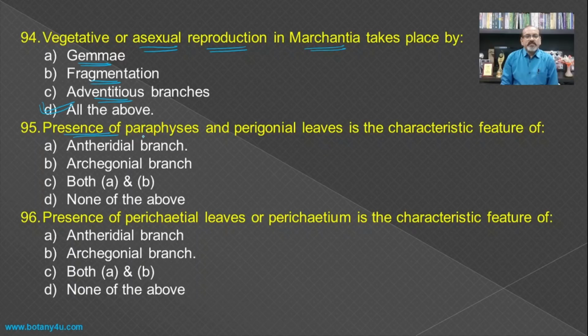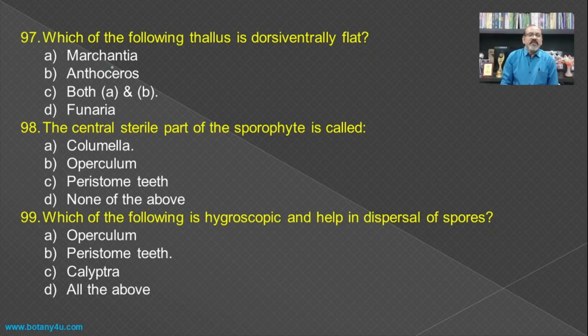Then presence of paraphysis and perigonial leaves is a characteristic feature of... If you see the paraphysis and the perigonial leaves which are developing, they develop in an antheridial branch. Again, the perichaetial leaves or the perichaetium is a characteristic feature of the archegonial branch. Both these are from the Funaria, that is the antheridial branch and the archegonial branch. Then which of the following thallus is dorsiventrally flat?